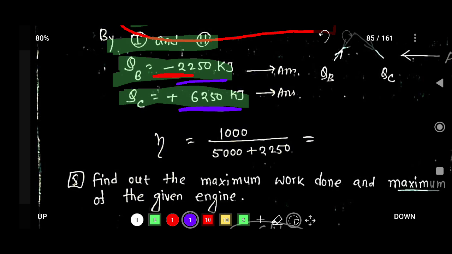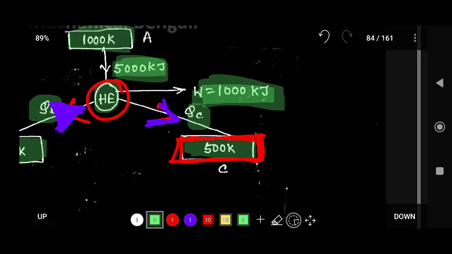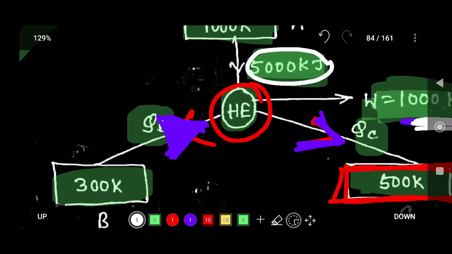Now if you want to calculate the efficiency, efficiency is basically output by input. So efficiency eta is equal to output, and the output here is 1000 kilojoule. And what is the input? This 5000 kilojoule of heat is input, and QB is also going into the system, so it will be input.